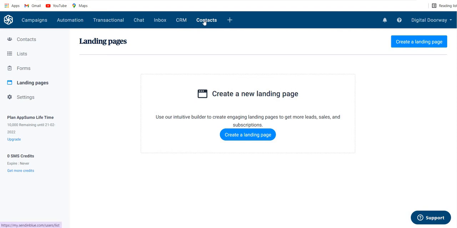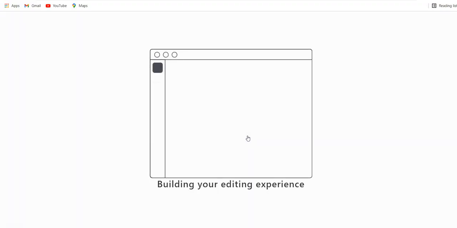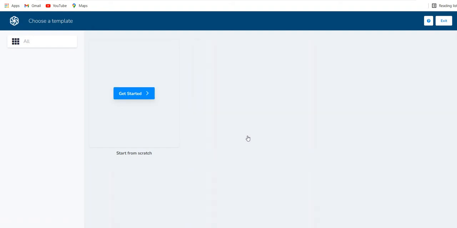You will find the landing pages housed under the contact section here. On the left side, you will see landing pages, and you click on create a landing page. You'll be presented with a screen which has ready-made templates available for different businesses or different industries. So you can choose between them.